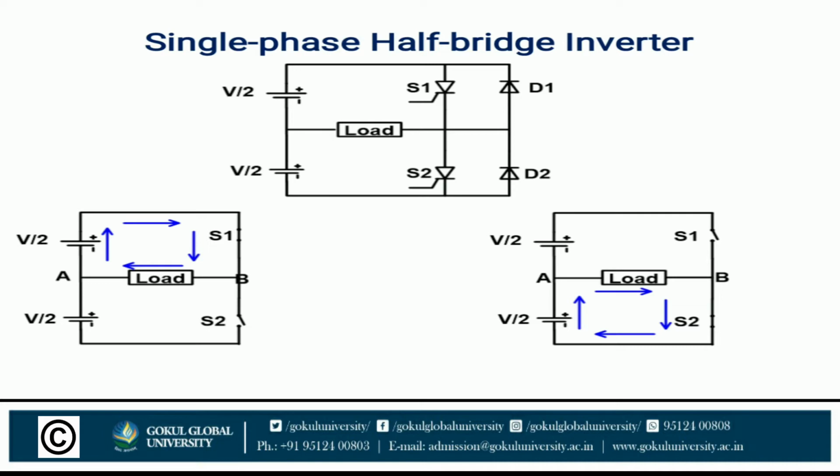During this mode, the current flowing path is V by 2, A, load, B, and again V by 2. The current flows through the load in the A to B direction. The voltage across this load is negative V by 2. In this mode, the negative cycle of the output will generate.